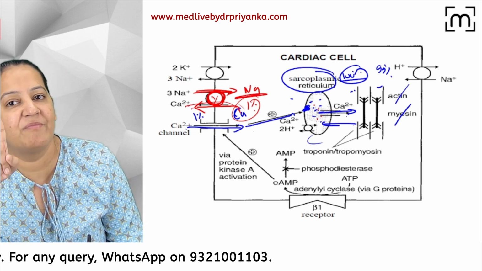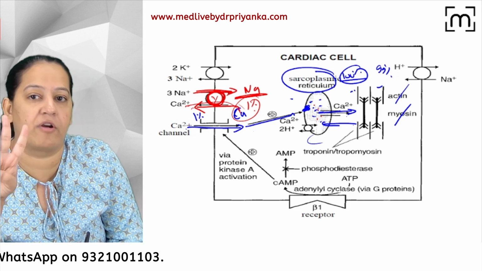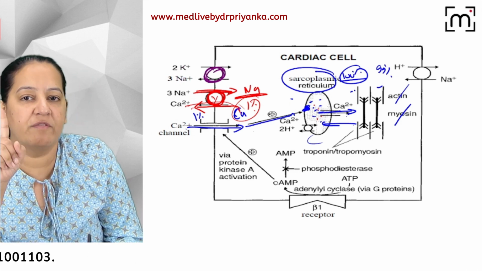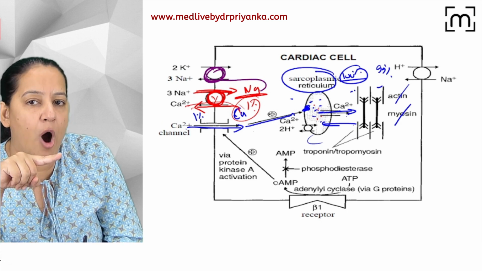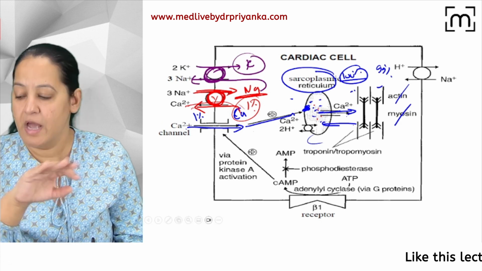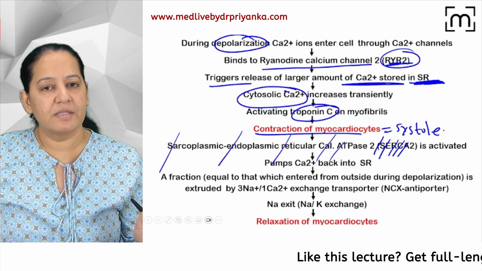But what about the sodium which is coming in exchange? So we have a third transporter to manage the sodium. The name of this transporter is the sodium potassium exchanger. Whatever sodium is coming in will go out, and in exchange of that, potassium will come and remain there only. How many of you got it? And this is how diastole occurs, because calcium is zero now.